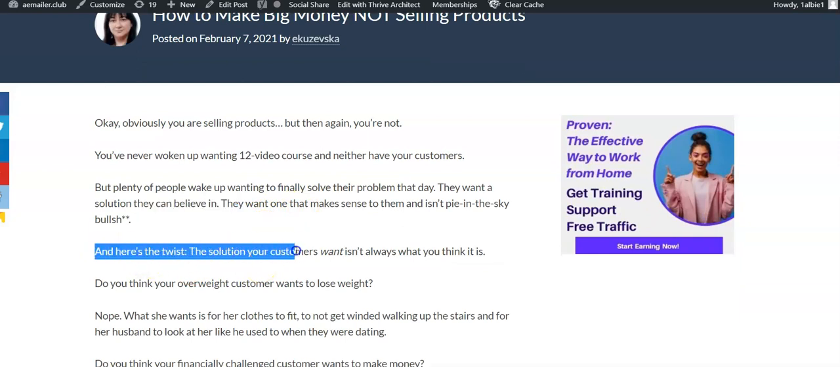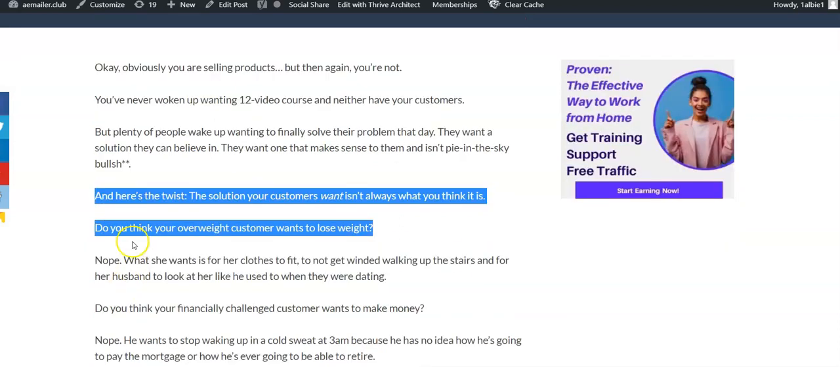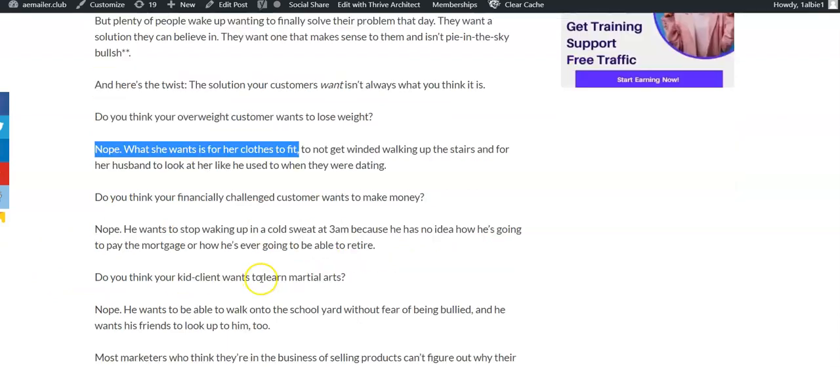And here's a twist. The solution your customers want isn't always what you think it is. Do you think your overweight customer wants to lose weight? Okay, well, you'd think so, right? But nope. What she wants is for her clothes to fit, not to get winded walking up the stairs, and for her husband to look at her like he used to when they were dating.